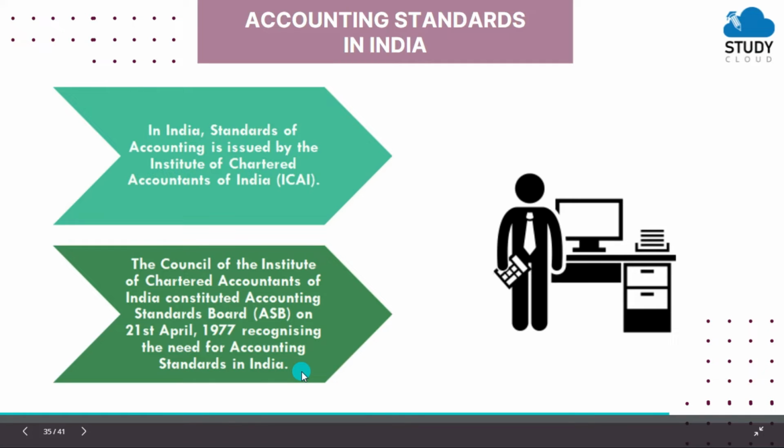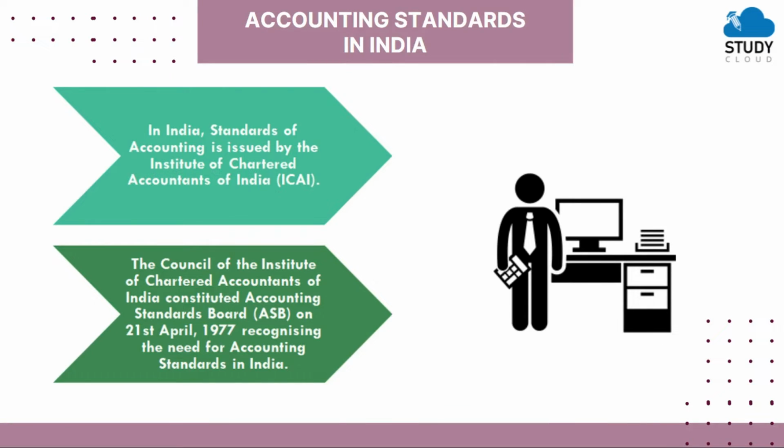The main objective was to formulate accounting standards after considering various laws, the business environment, and international accounting standards. Now, out of 31 accounting standards issued by ICAI, we are going to study some of the important accounting standards which are given to you in your textbooks. So let's begin with that part.